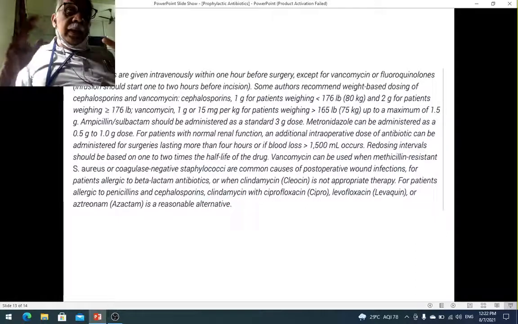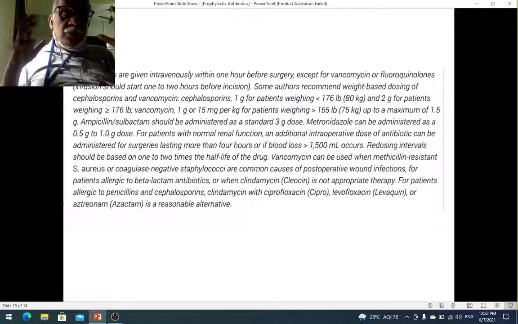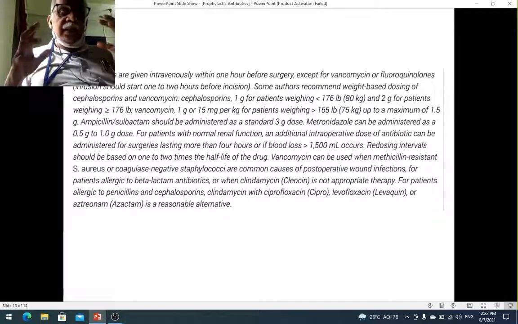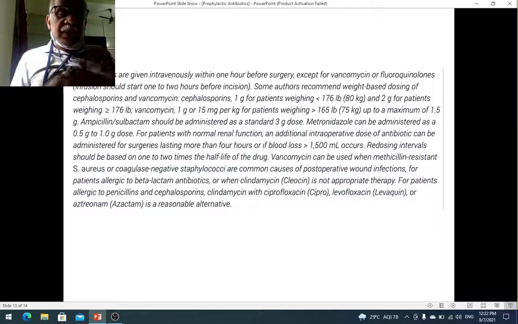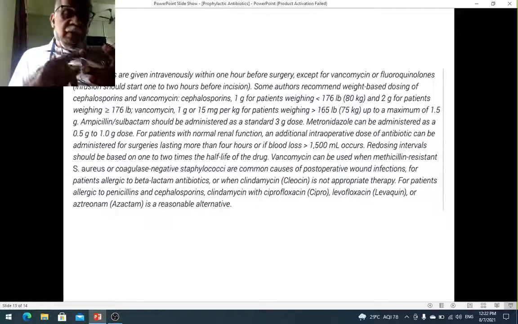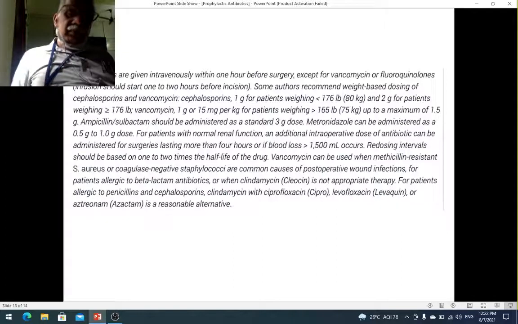And the whole idea in giving prophylactic antibiotics is to prevent surgical site infections, because surgical site infections constitute more than 40% of nosocomial infections and are responsible for a lot of morbidity, even mortality, and a lot of economic and logistical problems. So basically, this is in a nutshell.